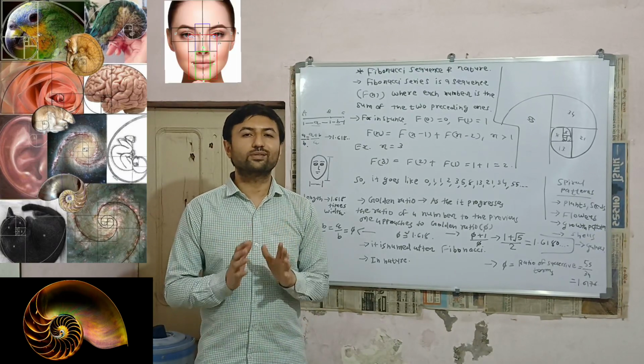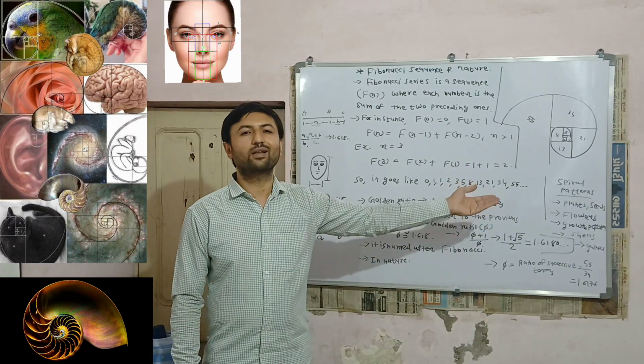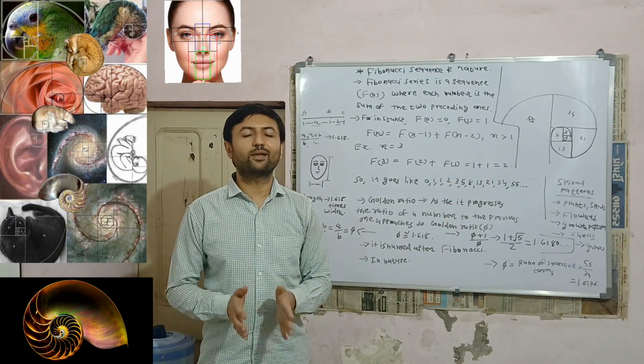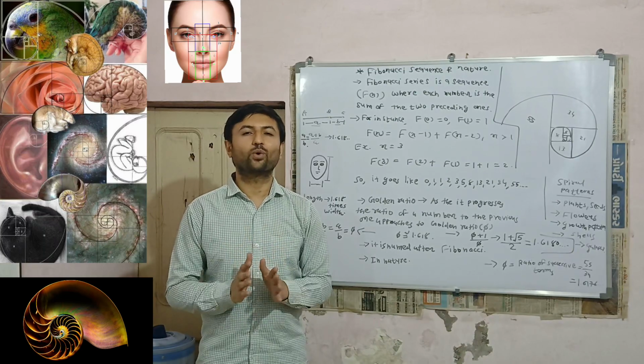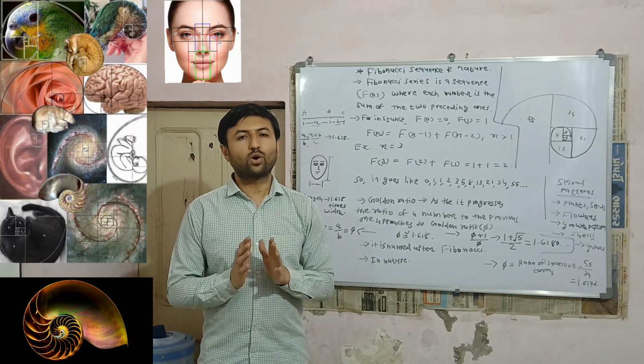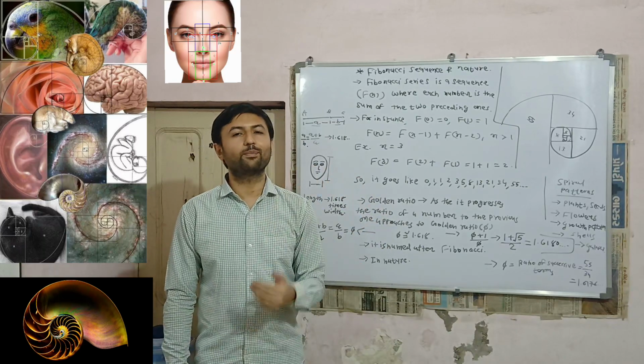So this is how golden ratio is very important concept in physics to determine many shapes, to understand many shapes, to understand symmetry, to understand many patterns like spiral pattern. And that is why in physics and mathematics, it is considered very important concept. You can observe these concepts in many other shapes and patterns also.